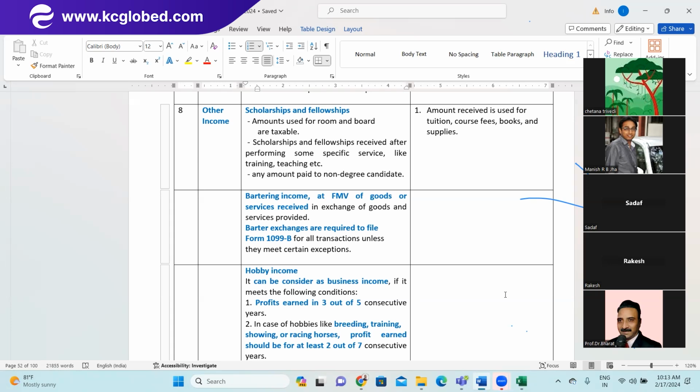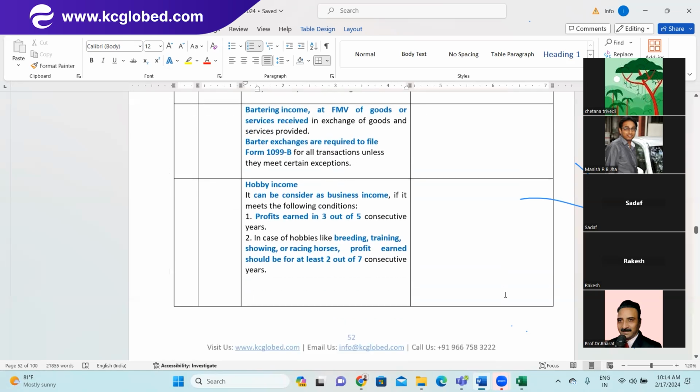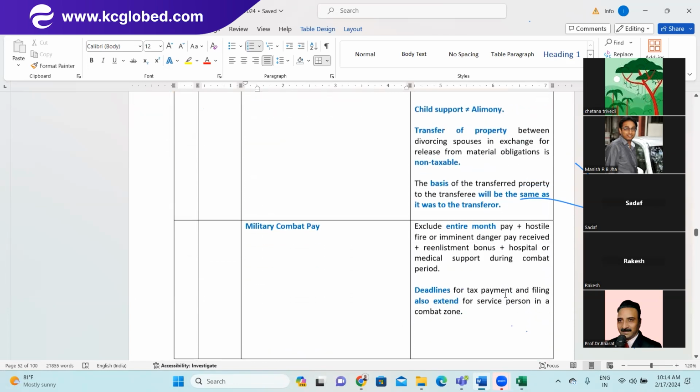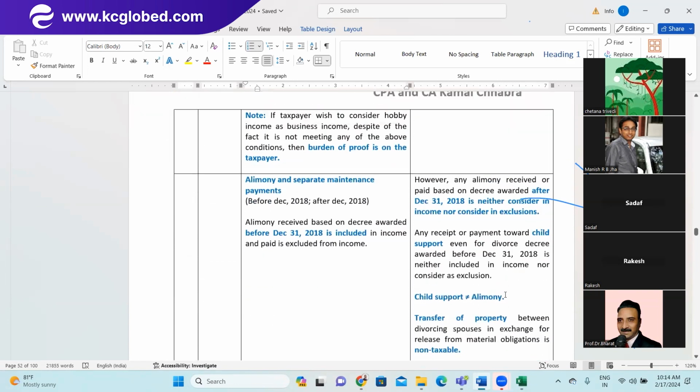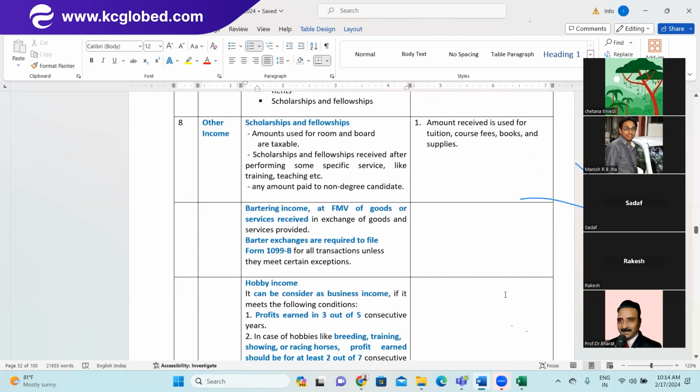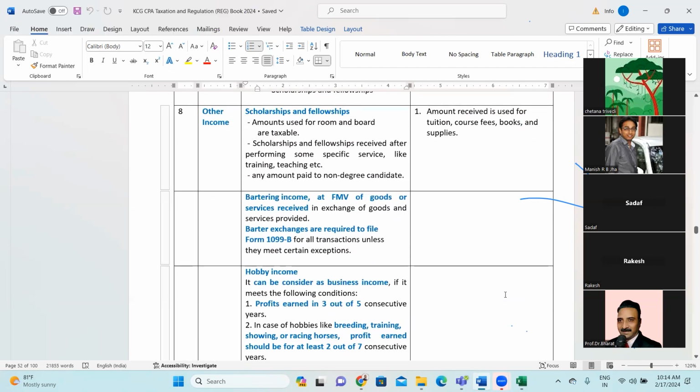So eighth is other income. Other income includes scholarship, fellowship, bartering income, hobby income, and then alimony and separate maintenance and military combat pay. So quickly let's go through this one by one. Scholarship and fellowship. Basically, there are two types of scholarship or fellowship. One is purely for education.